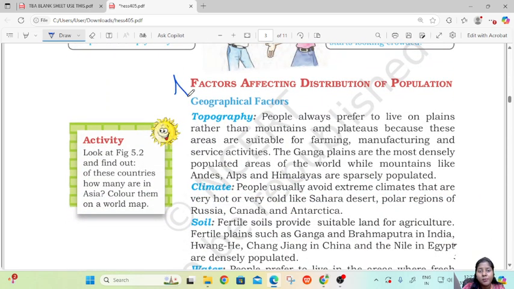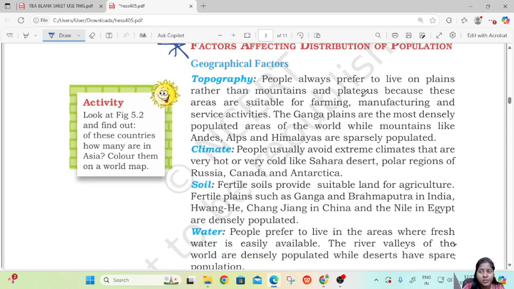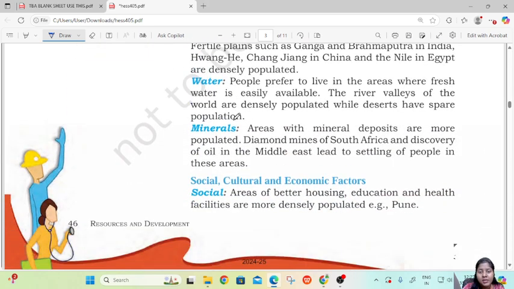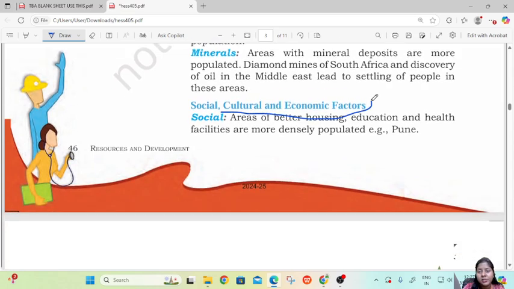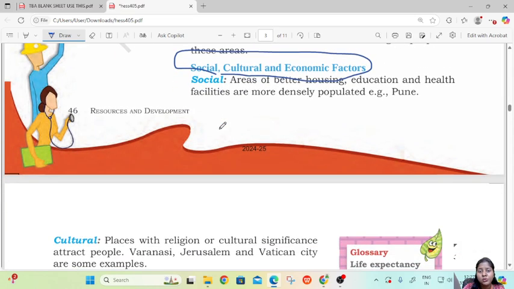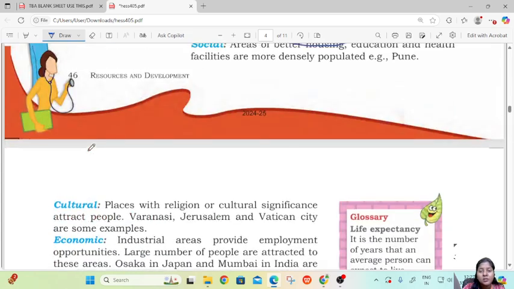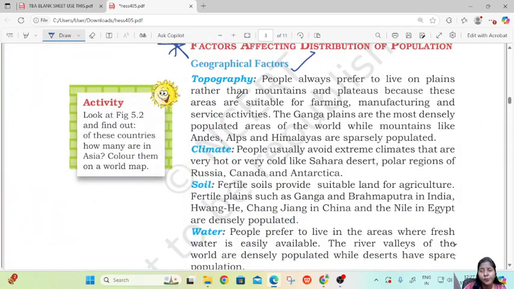Then a very important part is the factors affecting distribution of population. The first is geographical factors, and in this come topography, climate, soil, water, minerals. Then come social, cultural and economic factors. So we'll move to topography.